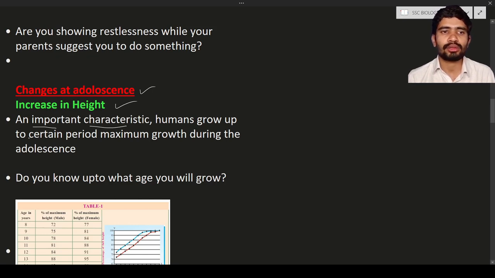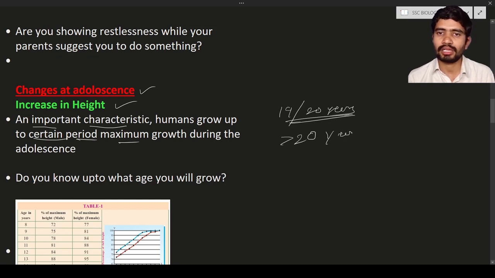Generally a human grows up to a certain period. What is meant by a certain period? It is till 19 or 20 years of age. Till 19 to 20 years of age they are going to grow, and after that their growth stops. But in some individuals, due to disease conditions like gigantism, they will grow even after 20 years of age. That is a disease condition. Normal healthy individuals will grow up to 20 years of age, maximum 22 years.